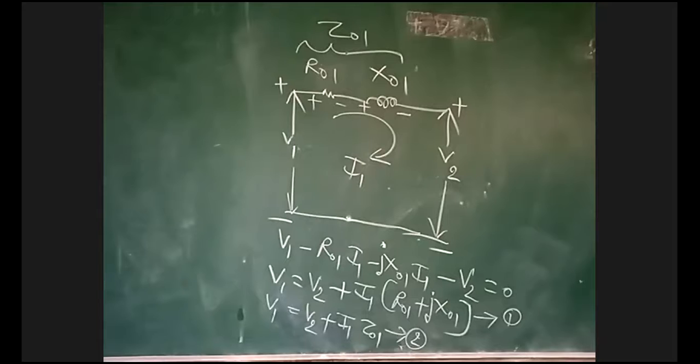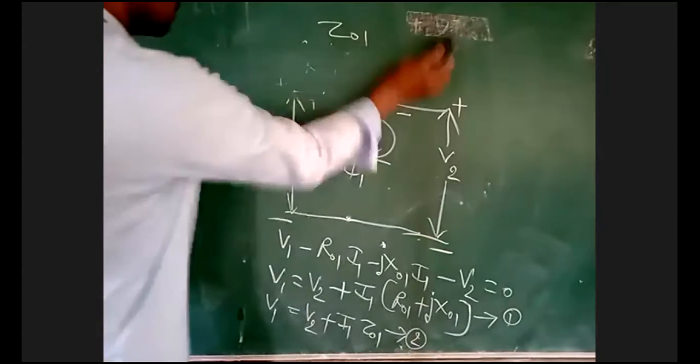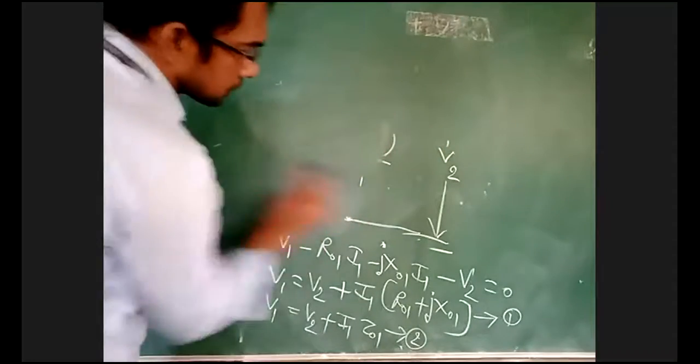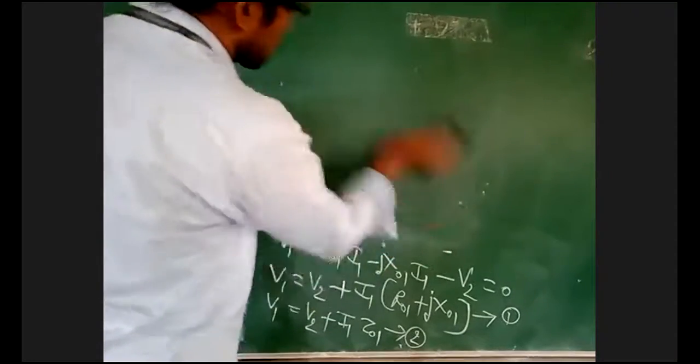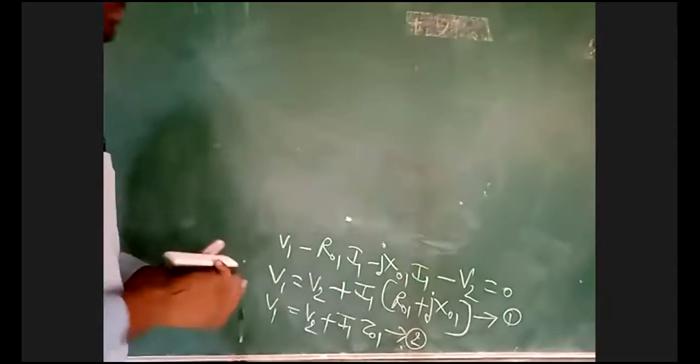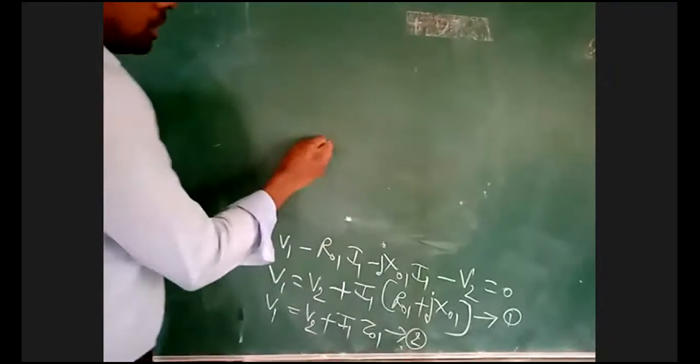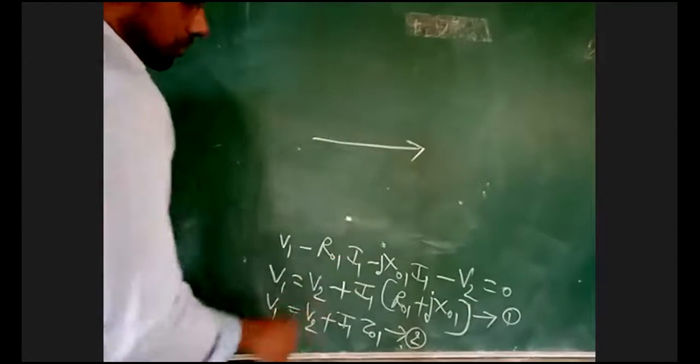Now for equation 1, I'll draw the phasor diagram. First I am taking V2.